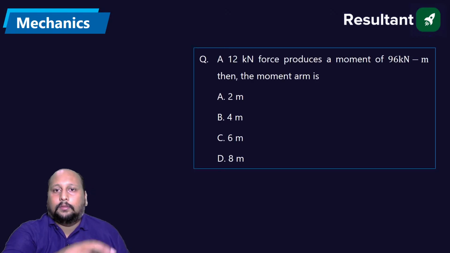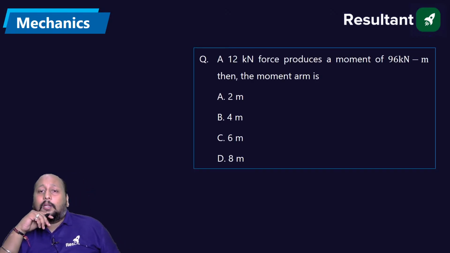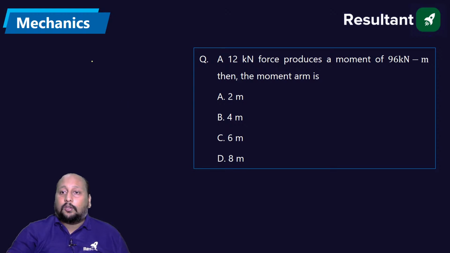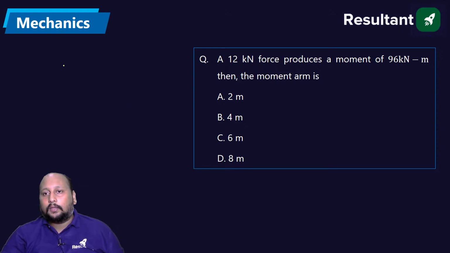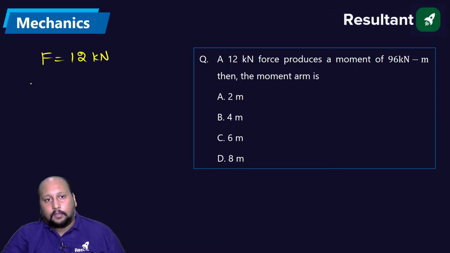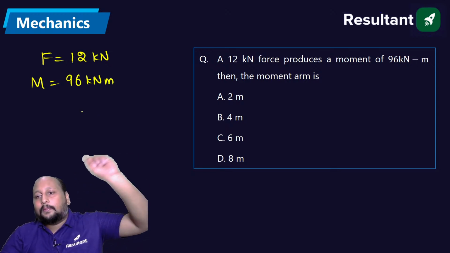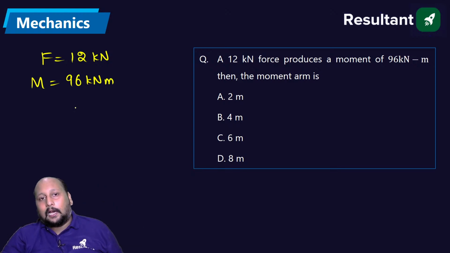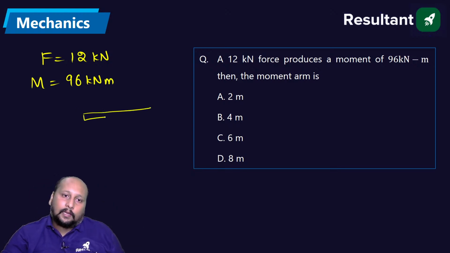Next question. A 12 kilonewton force produces a moment of 96 kilonewton meter. So we are having a force of 12 kilonewton. The moment is 96 kilonewton meter. What is the arm length? मान लीजिए we are having a body.